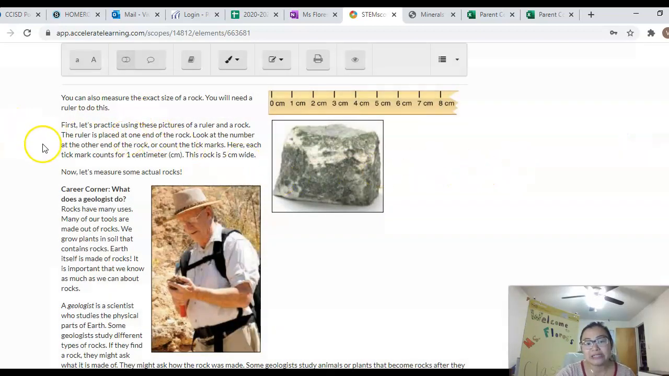So whenever you can, practice at home if you have a ruler and a rock, but we're just going to be looking at how big the rock looks. We're going to be saying, is this a big rock or a little rock?